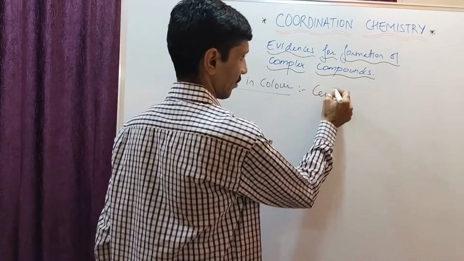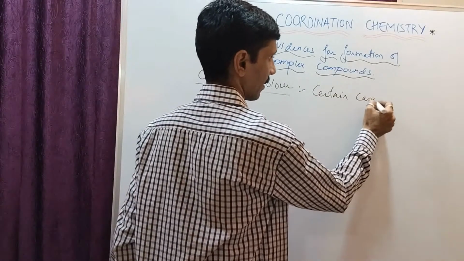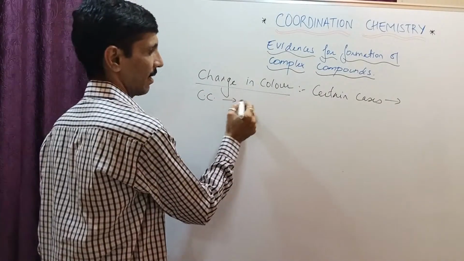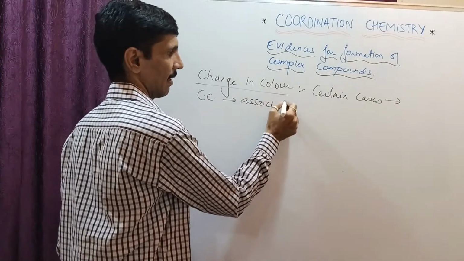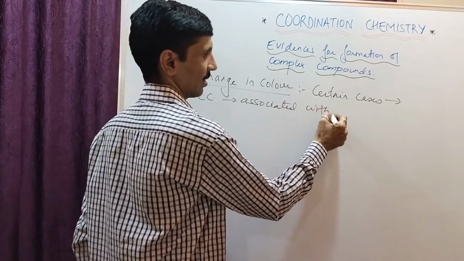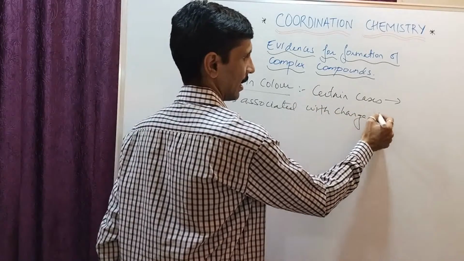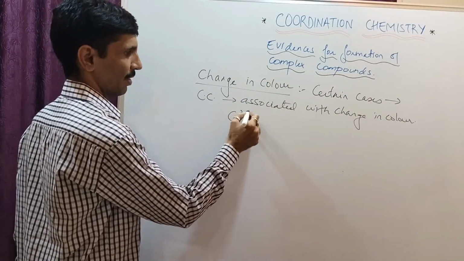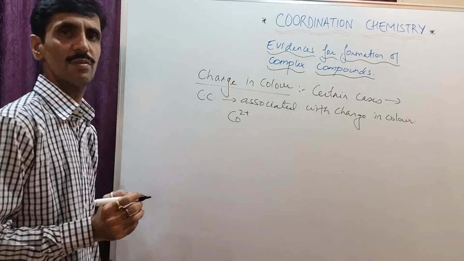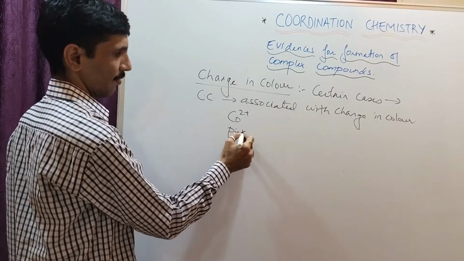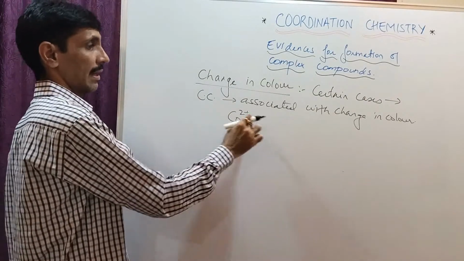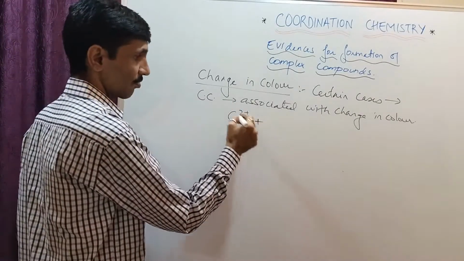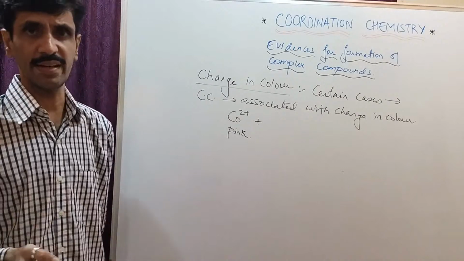So in certain cases, not always, coordination compounds, I just write it down in simple words CC, are associated with change in color. I give a simple example: a free cobalt ion, that is Co2+. Now it's going to be pink in color, free metal ion, यानी इसका मतलब कि वो लिगैंड्स के साथ कोऑर्डिनेट कोवेलेंट बॉन्ड के द्वारा जुड़ा हुआ नहीं है. वो सिंपल बॉन्ड बना सकता है, आयनिक बॉन्ड बना सकता है किसी और अनायन के साथ.